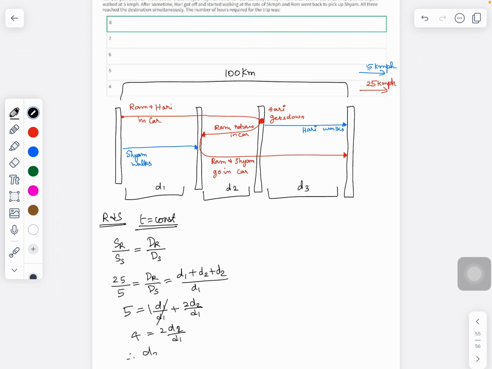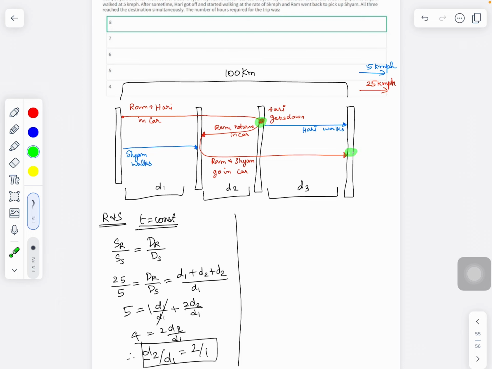Therefore what we can say is d2 by d1 is nothing but 2:1. Remember this. Let's come back to one more comparison, very similar to Ram and Shyam, the way we compared. Now we are going to compare Ram and Hari, but the time duration is between this point and this point that we are going to compare.